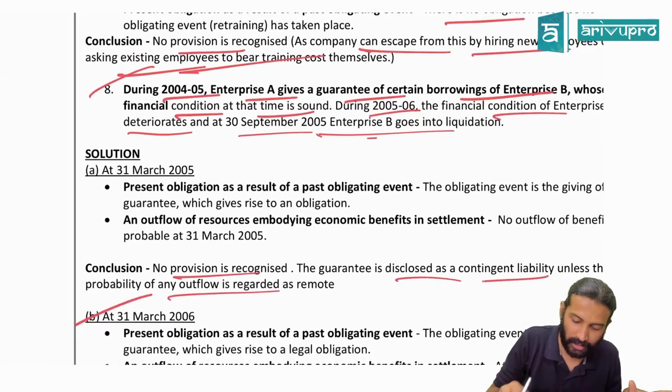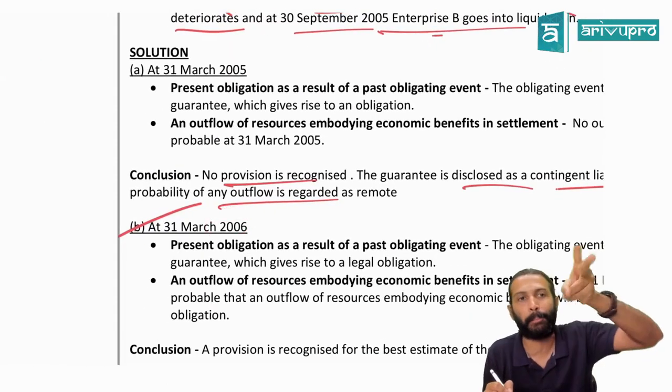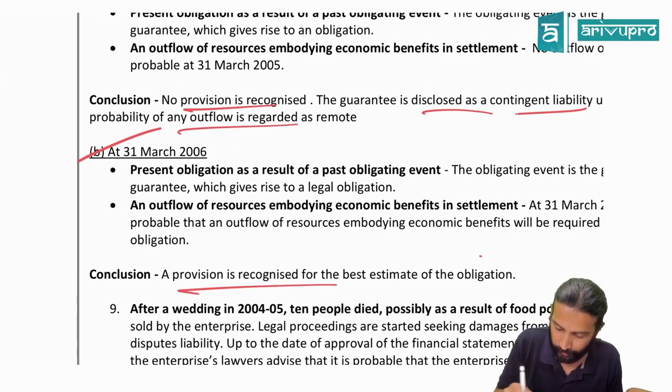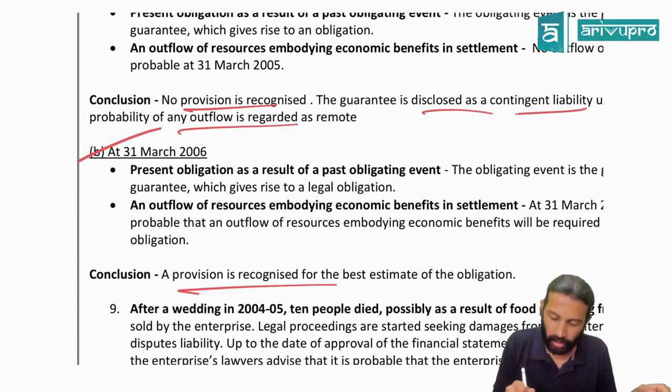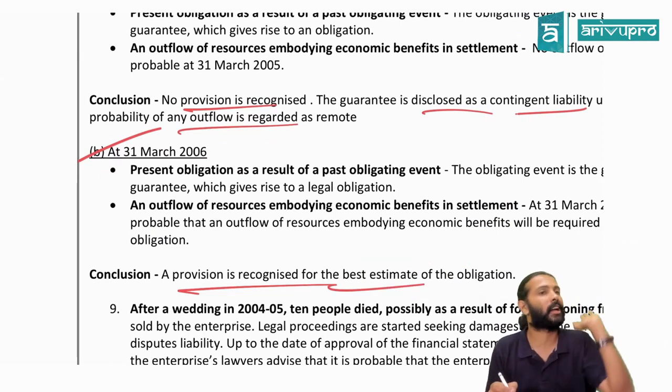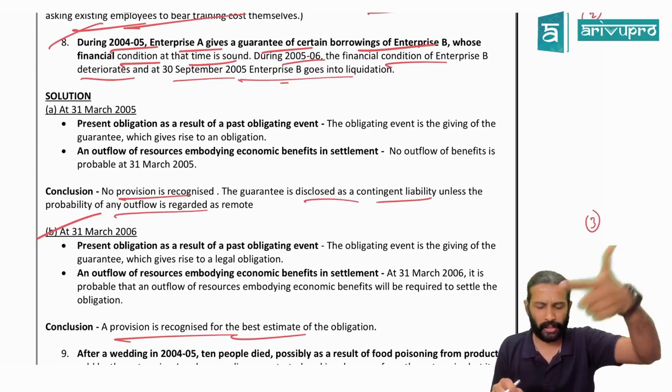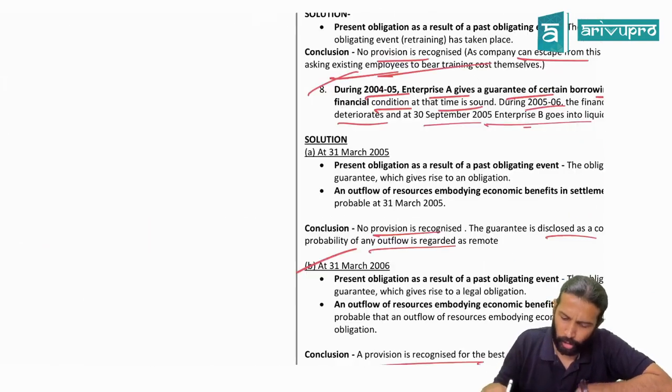Yes. So as on 31st March 2006, is there any probable outflow of economic resources? Absolutely yes. So is the provision required? Yes. For how much amount? For the best estimated amount to settle that obligation. So simply you'll write what? The definition of provision. Or can I give you a short answer for this?